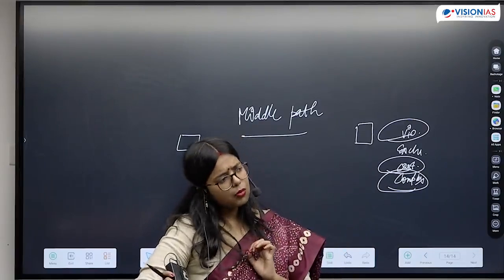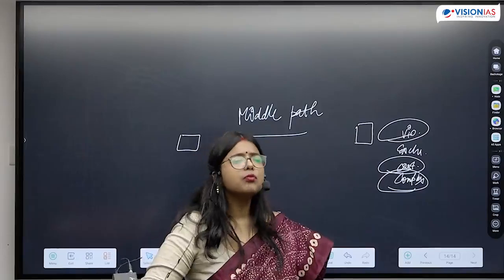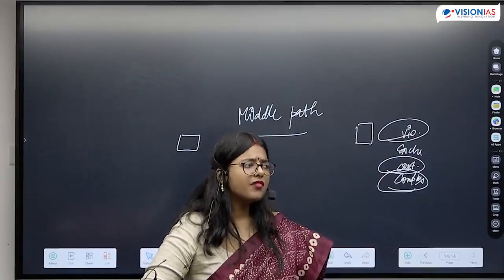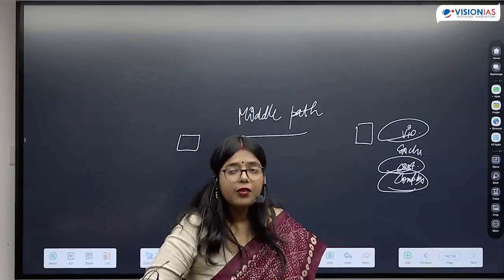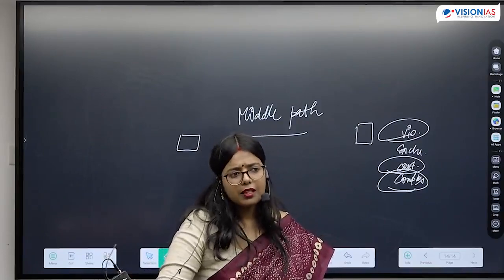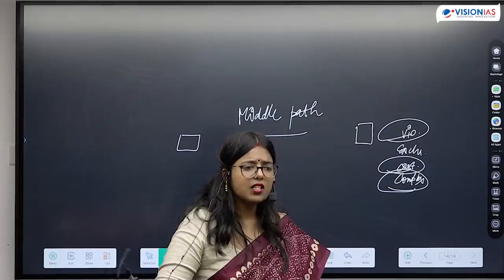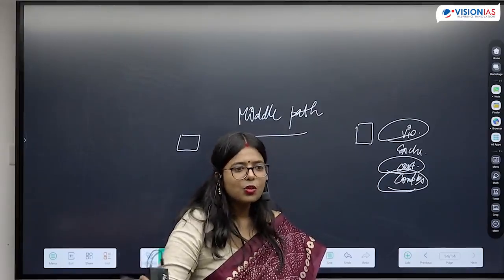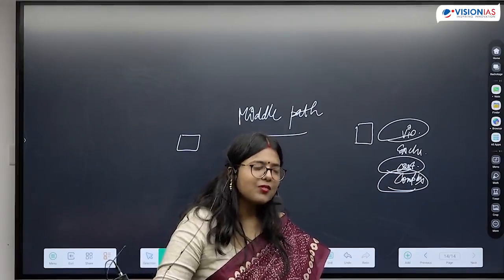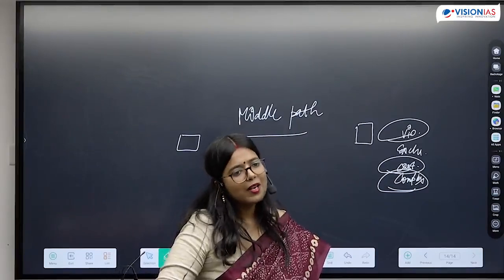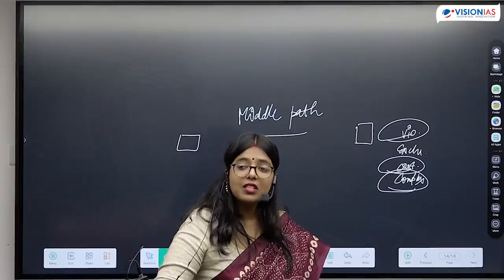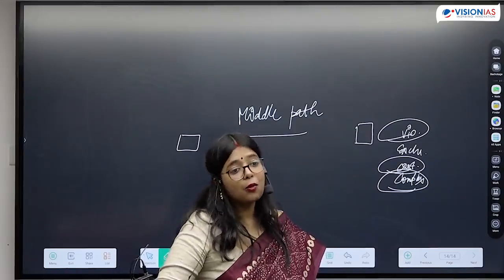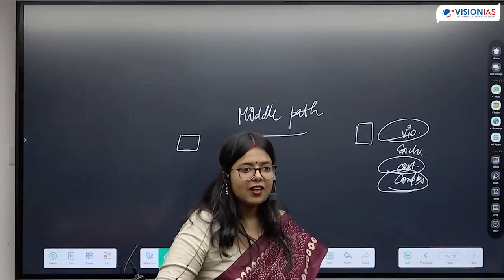Now when we talk about Buddha and the middle path, here also Buddha seems to be very practical. How? Buddha had good relations with Ajatashatru, who killed his own father. So these philosophers are also accepting that political violence is part of political life.